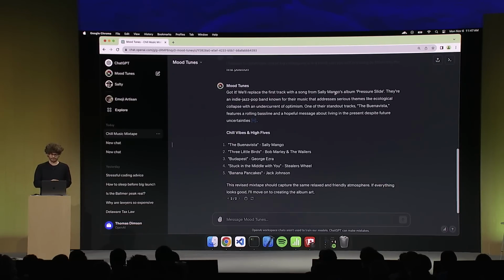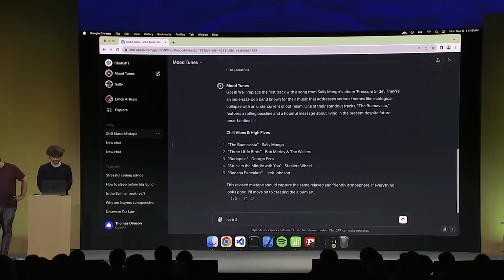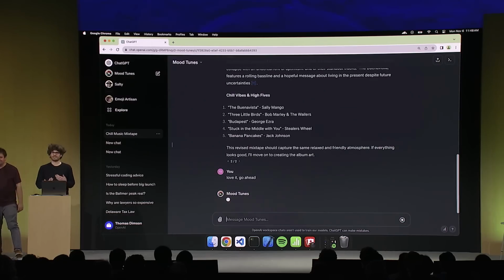Sally Mango's album, Pressure Slide, an indie jazz pop band known for music that addresses serious themes. Chill vibes and high vibes, starting with Buena Vista. It features a rolling bass line and a hopeful message about living in the present despite future uncertainties. I love it. Okay, great. So I'm going to say love it. Go ahead. It suggested that it generates album art.